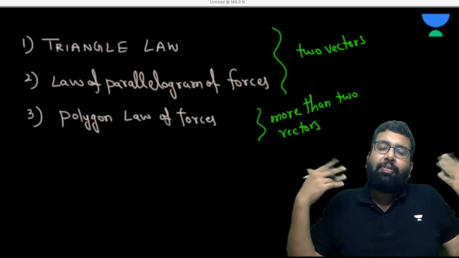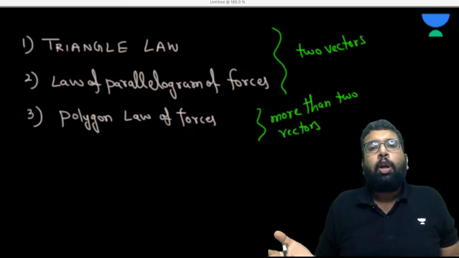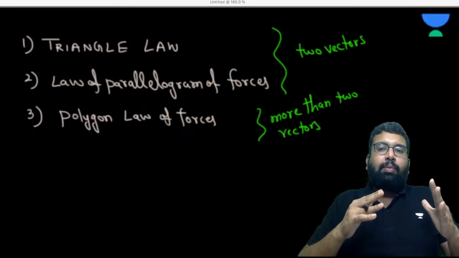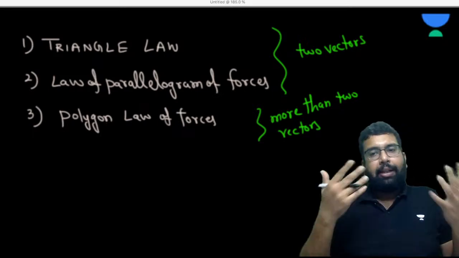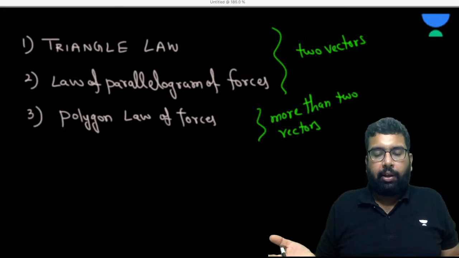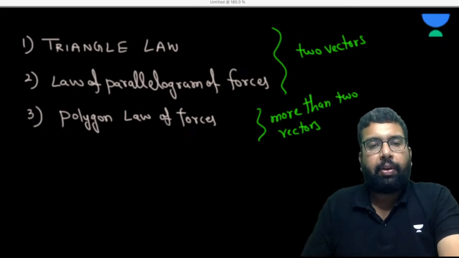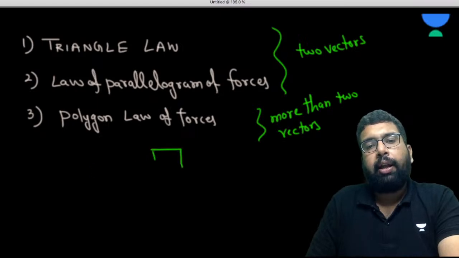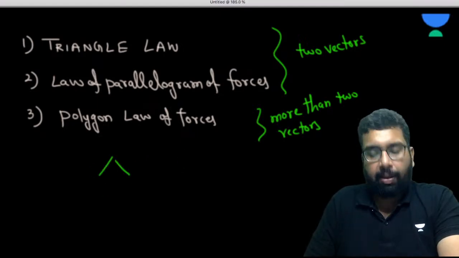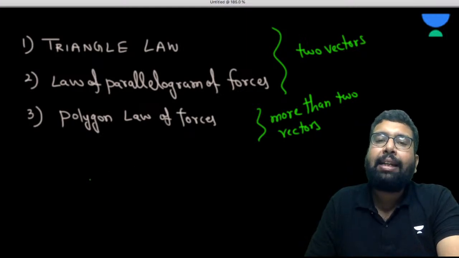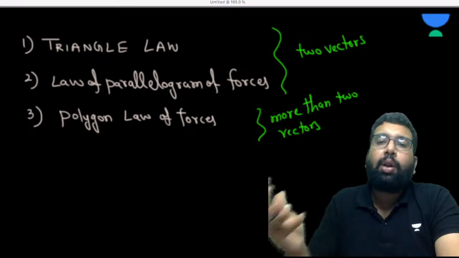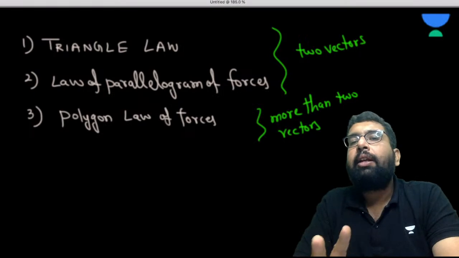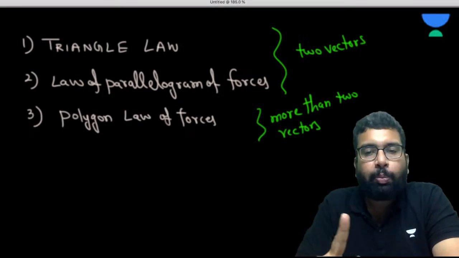Polygon means polygon. Everything is a polygon. A triangle is also a polygon. Quadrilateral. Anything having more than two sides is a polygon only, right? Like this is a polygon, it is having 6 sides. This is also a polygon, it is having 4 sides. This is a polygon having 3 sides. So any number: octagon having 8 sides, hexagon having 6 sides, pentagon having 5 sides, all these are polygons only. So I was saying that when I write more than two, because it happened to me previously.